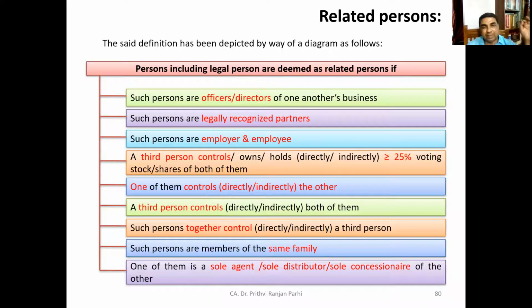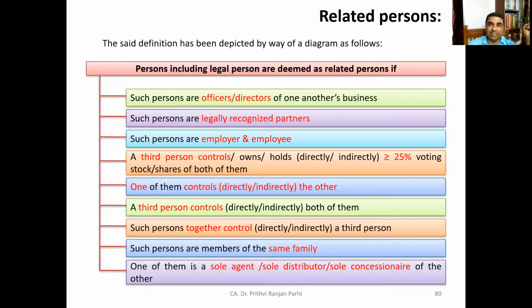They are members of the same family. A and B are members of one family. They are related persons. One of them is the sole agent, sole distributor, or sole concessionaire of the other. Exclusively he is the person who will act as agent, distributor, or concessionaire.